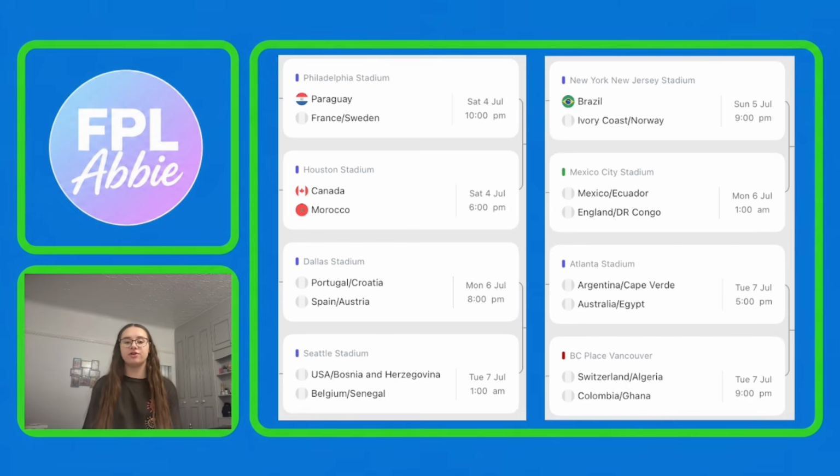Okay, and then since we don't have any other confirmed fixtures yet, what we're going to do is take a look at the possibilities of who could be playing each other in the round of 16. So Paraguay are through because they have beaten Germany, and they are going to be playing the winner of the France-Sweden game, which is happening in a few hours' time of when I'm recording this, but by the time this video is uploaded, we will know the winner of that game. So whoever has won that game between France and Sweden is going to be playing Paraguay.